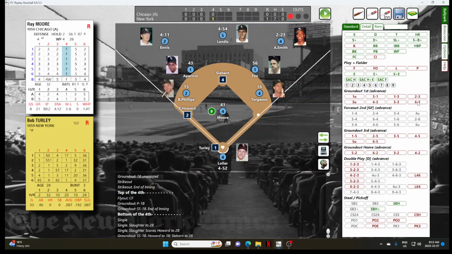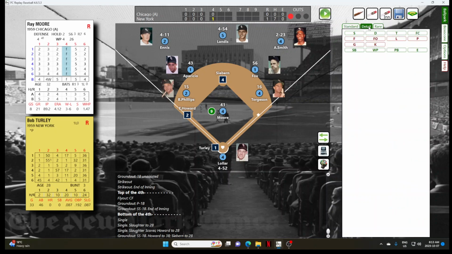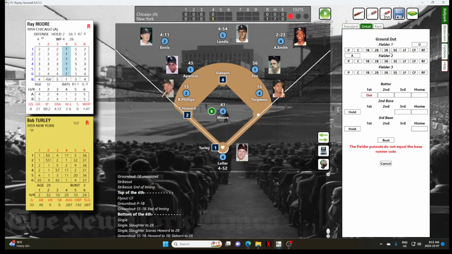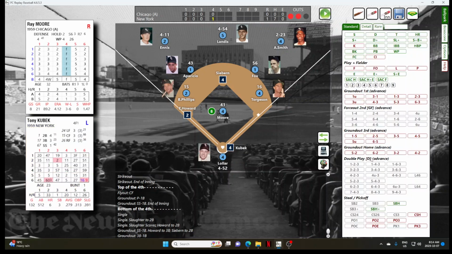Bob Turley is up. Infield is in. He is a mediocre bunter at best. I think Casey Stengel will let him hit away with the infield in. And Turley hits a ball to third base. That ball is so hard hit that Bubba Phillips' only play is to first. And that's out number 2.